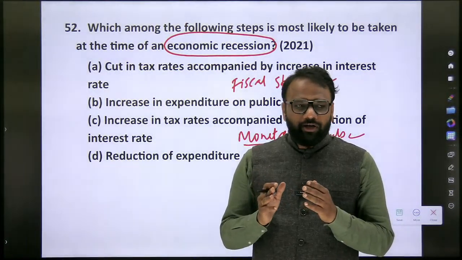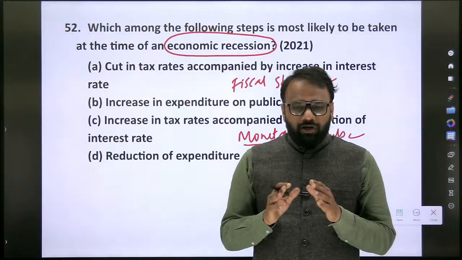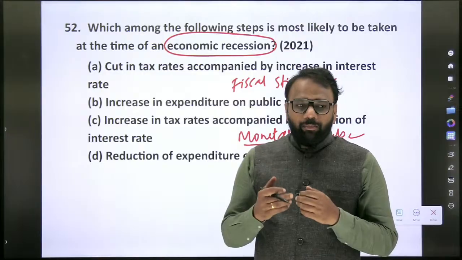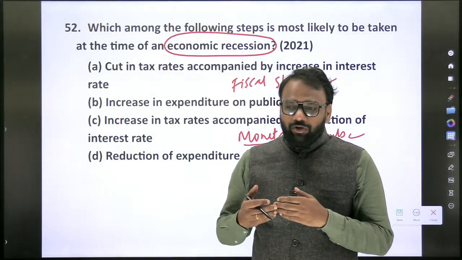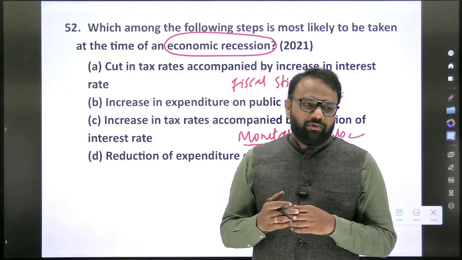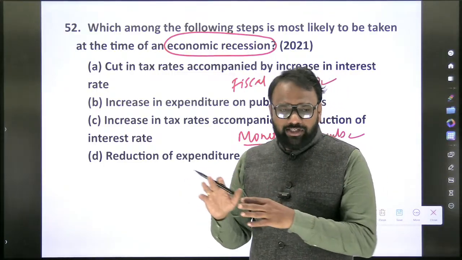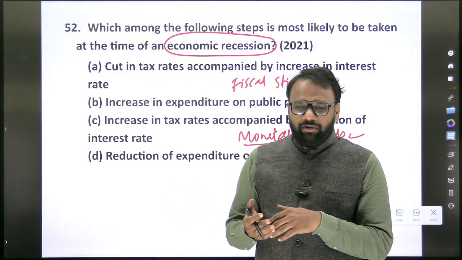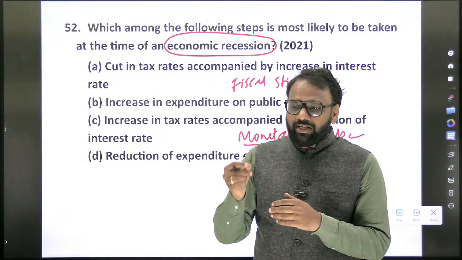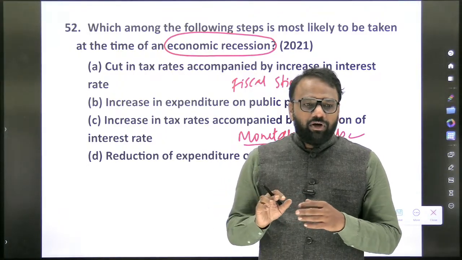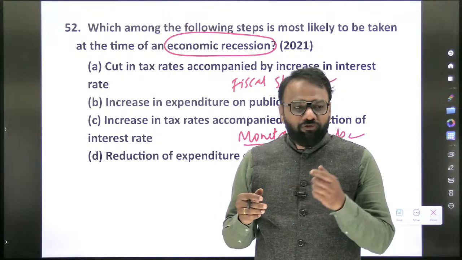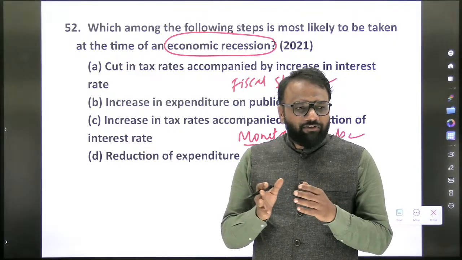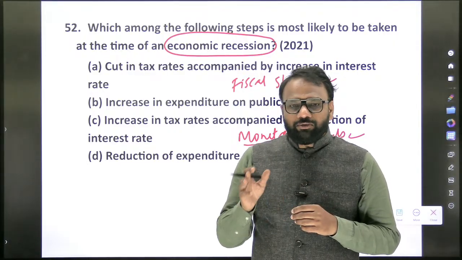Now if you decrease the repo rate, banks will have money, and people will be interested to take loans. People will take loans, businessmen will take loans. When people take loans, they'll start purchasing goods, and demand will increase. When businessmen take loans, they'll establish new units, production will start, and employment opportunities will be created. In this fashion, we'll be able to address the problem of economic recession. When it comes to monetary policy, we reduce the interest rate so that overall a kick will be given to economic activity.